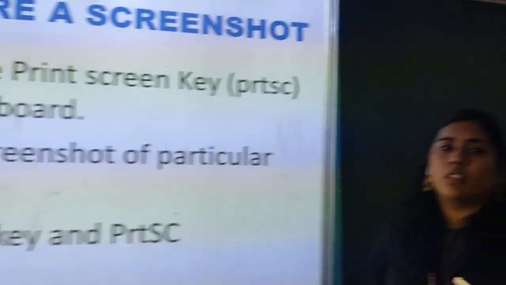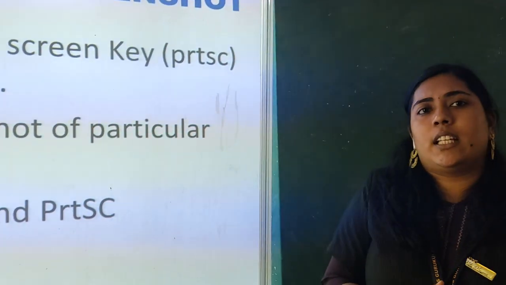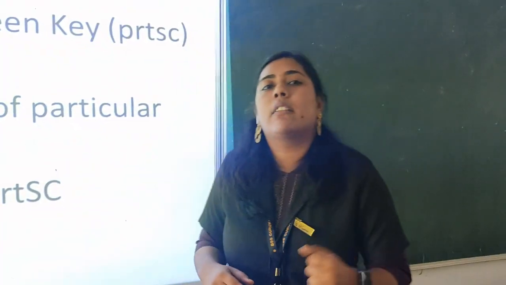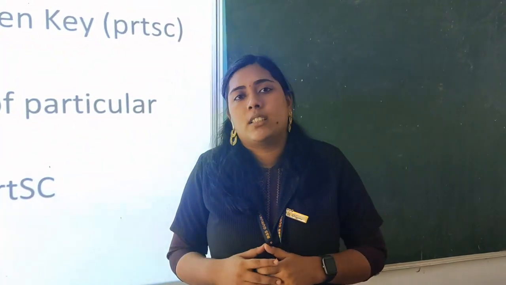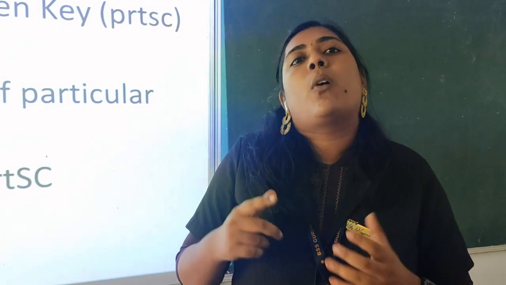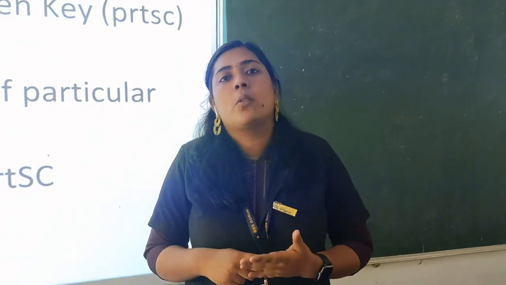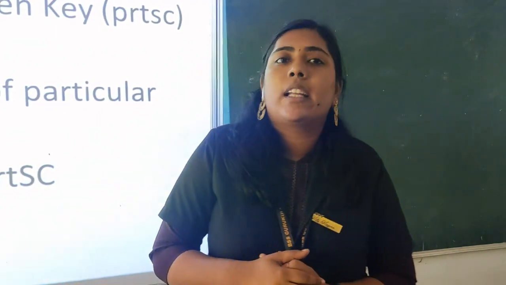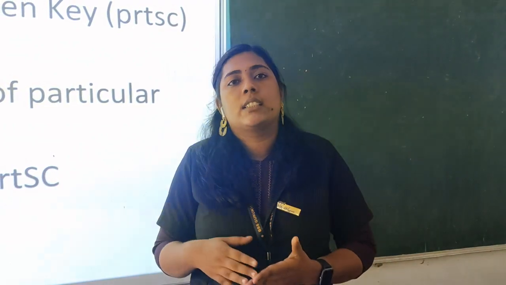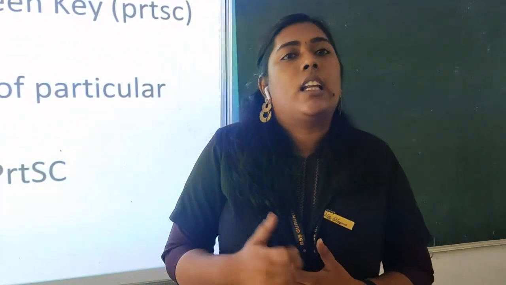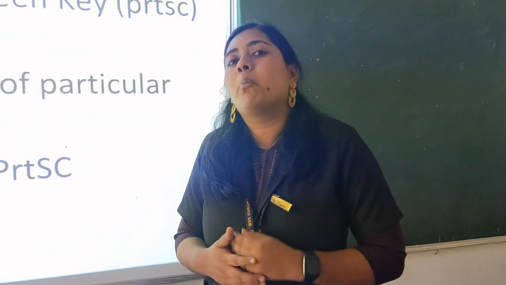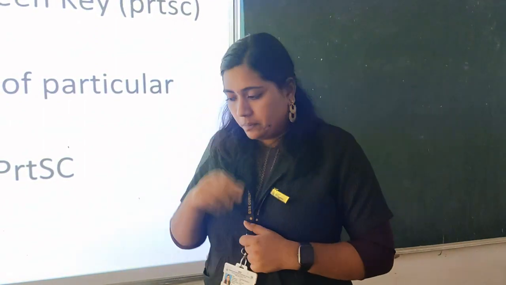Now a screenshot. You are all familiar with screenshots, right? By using our camera we click pictures. But to capture what is on our desktop screen or our mobile screen, what can we do? We simply use the screenshot, right? In the same way, in the computer also we have the same feature.